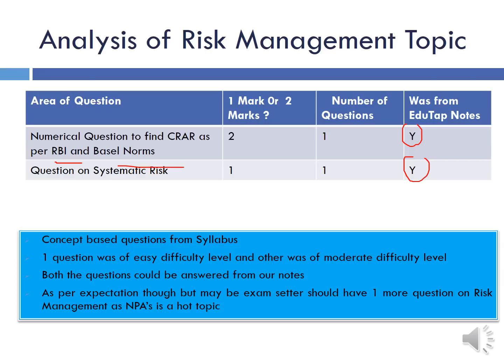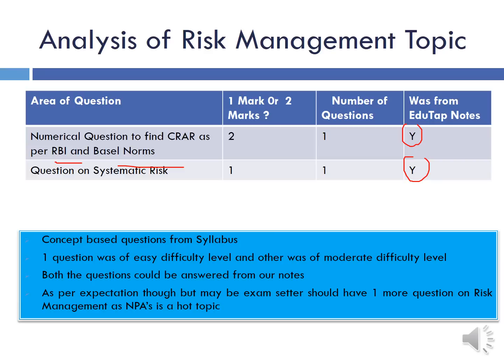I remember a lot of students asking me before the exam, sir, if we are asked to calculate capital adequacy ratio in the exam, should we calculate it based on RBI norms or as per Basel norms? And I always used to say that it would be mentioned in the exam which one you have to choose. And here they have asked both, as per RBI norms and as per Basel norms. Hats off to the person who put this question. Very good question, very conceptual question.